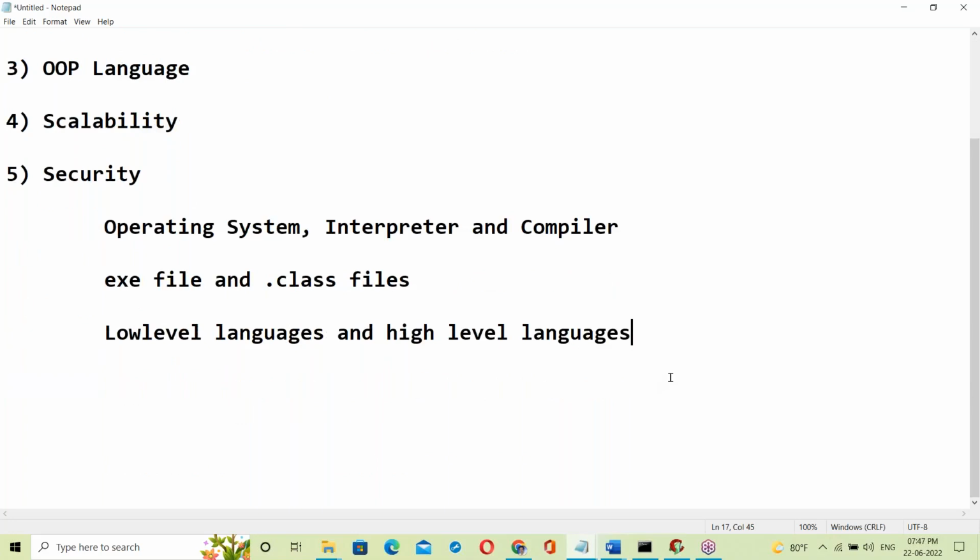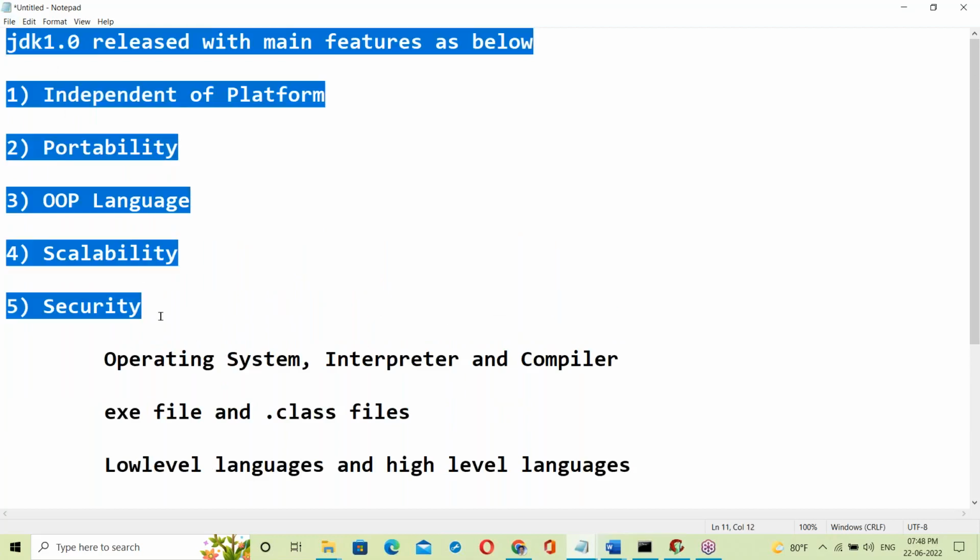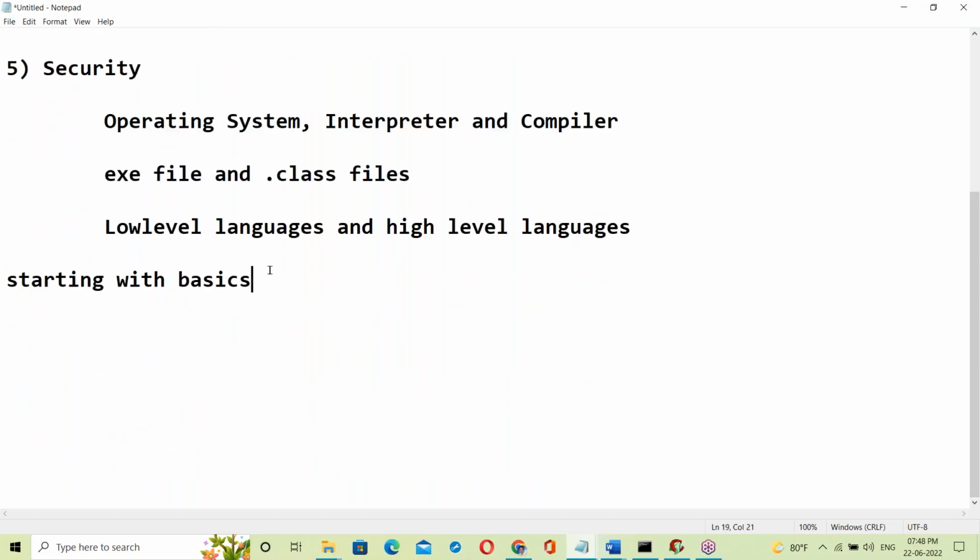Directly Java may not be understandable, so I'm starting with basics. Even non-IT background people can understand these basics. So JDK 1.0 was released with these features, but before going to Java, there are some basics.